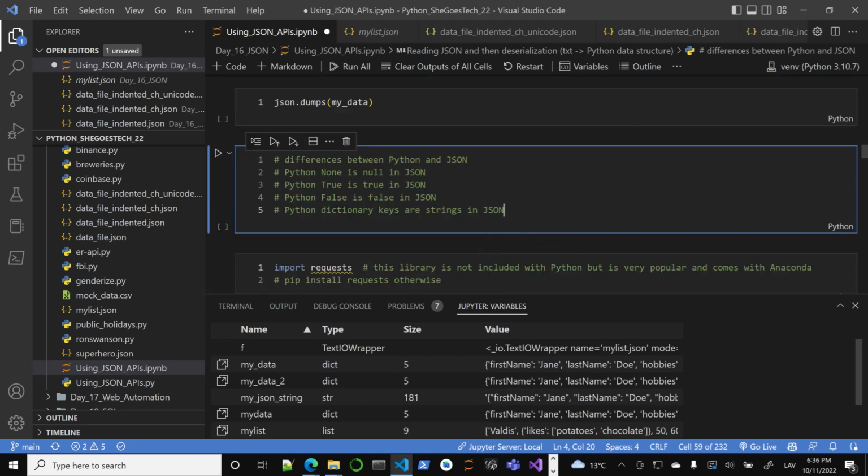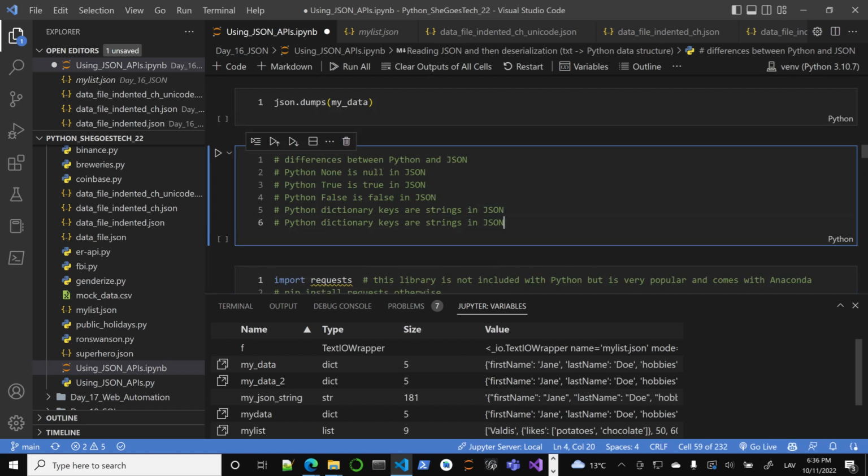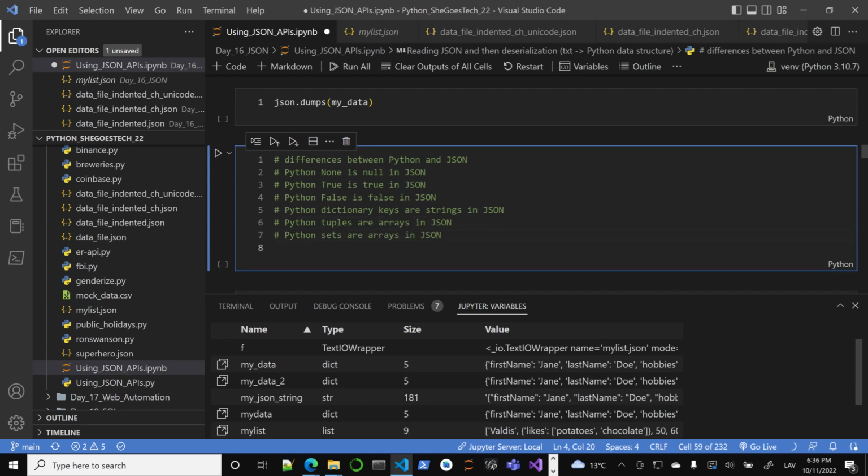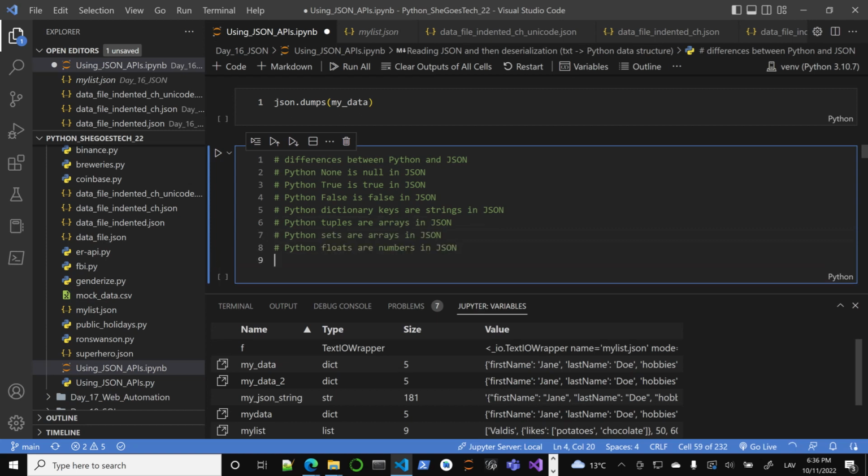So the keys are strings in JSON. One thing: there's no tuple in JSON, no Python tuple. Arrays are used, and also numbers.